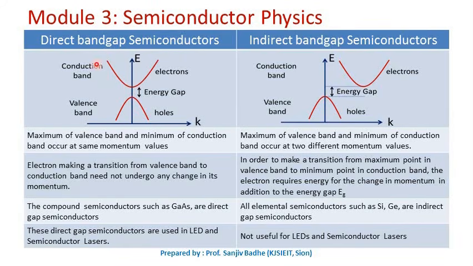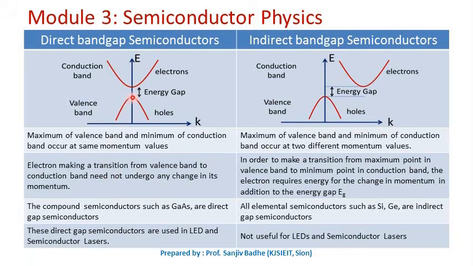This is the differentiation between direct band gap semiconductor and indirect band gap semiconductor. In the graph of E versus K, in case of a direct band gap semiconductor, the maximum of the valence band and the minimum of the conduction band occur at the same momentum value. That means for the same value of K. In case of an indirect band gap semiconductor, they occur at two different values of K, that is, for two different momentum values, because momentum and K are related. P is equal to h bar K.